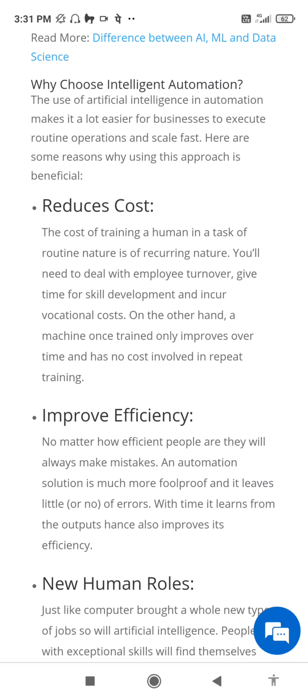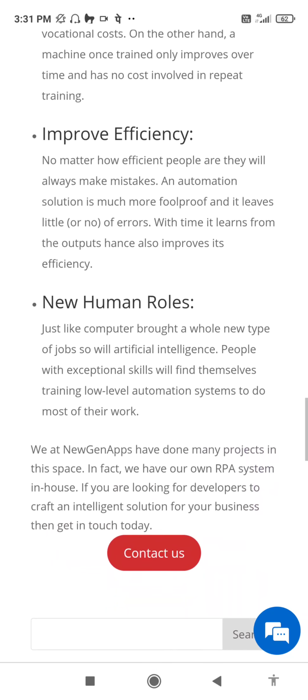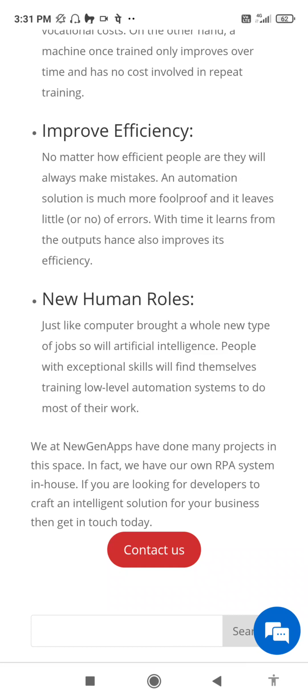Improve efficiency. No matter how efficient people are, they will always make mistakes. An automation solution is much more foolproof and it leaves little or no room for errors. With time, it learns from the outputs, hence also improves its efficiency. New human roles. Just like computers brought a whole new type of jobs, so will artificial intelligence. People with exceptional skills will find themselves training low-level automation systems to do most of their work.